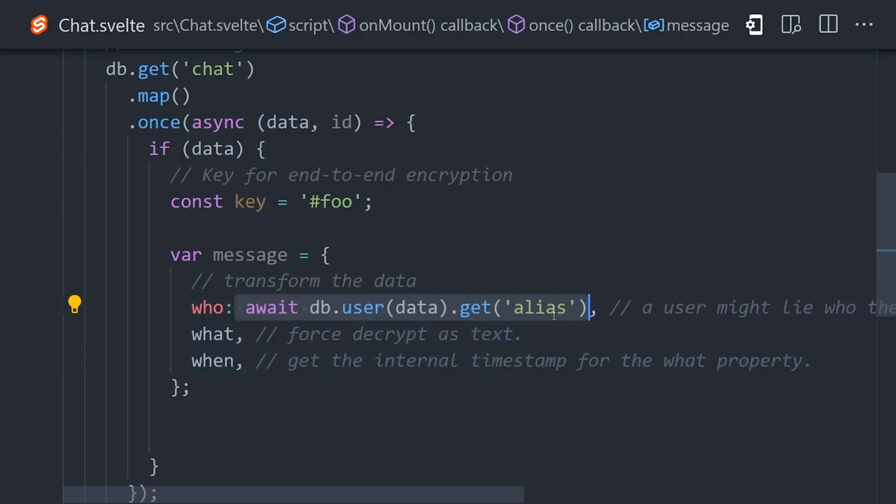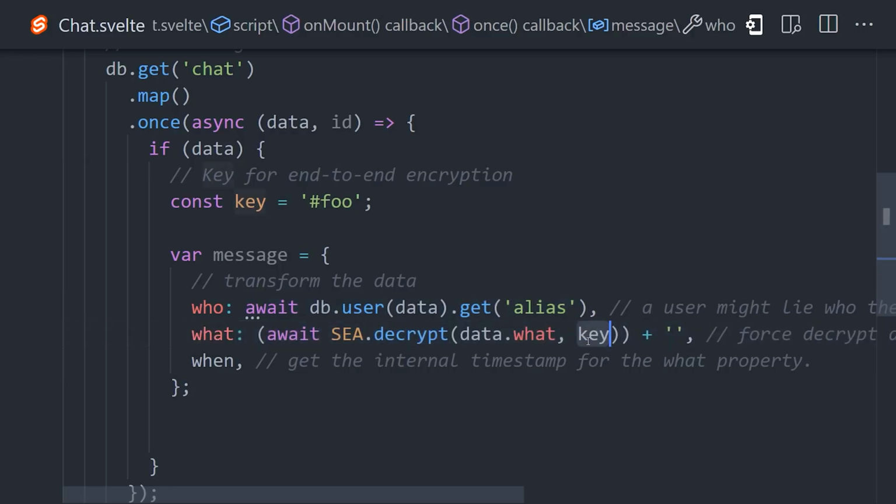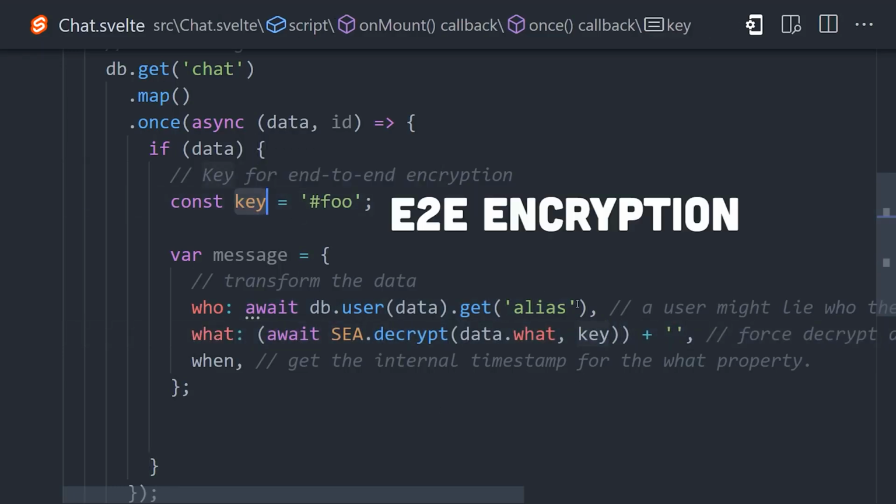Who is the user that sent the message, and we can figure out who sent it by taking the data of the raw message and using it to get the alias. Next, we have what, which is the actual text of the user's message. But the interesting thing here is that we're actually implementing end-to-end encryption. That means the value in the database is encrypted, and the only way to decrypt it is to have the corresponding key.